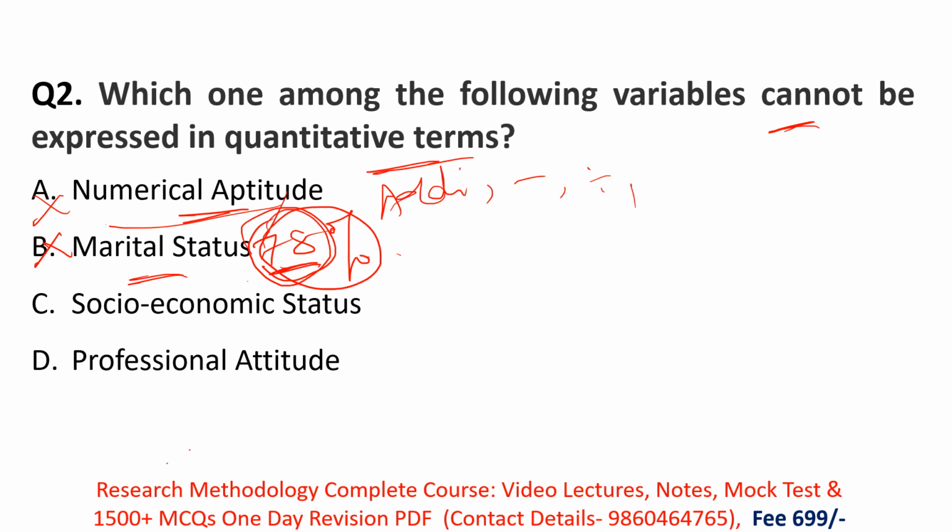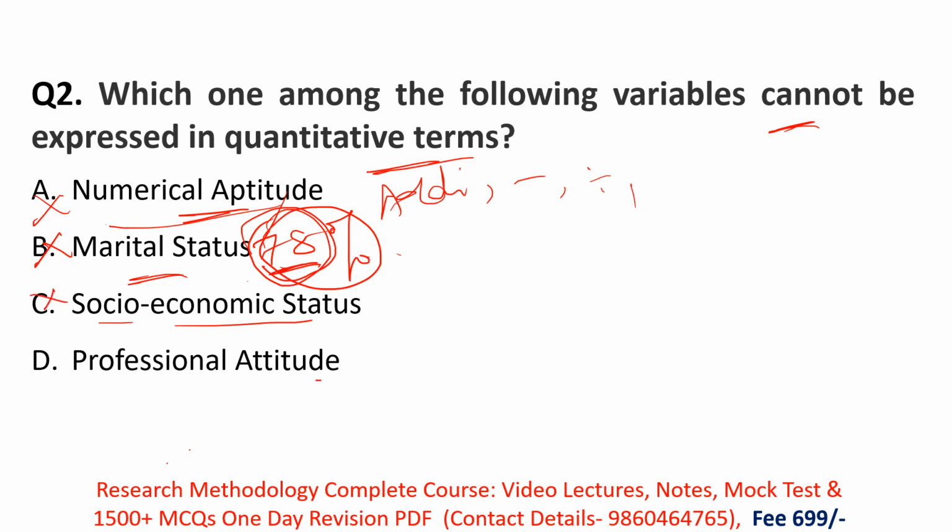Option C, socio-economic status means what will be your income, or you can say what is society's income, what is middle class society's income, what is higher class society's income, what is business class society's people's income. Okay, so here again you are playing with the numbers, or you are talking in the quantitative terms. So here option C is also incorrect.